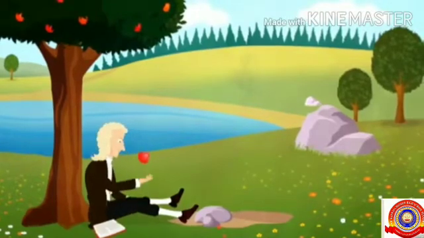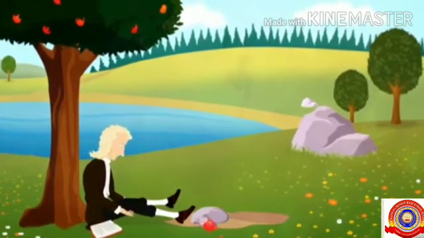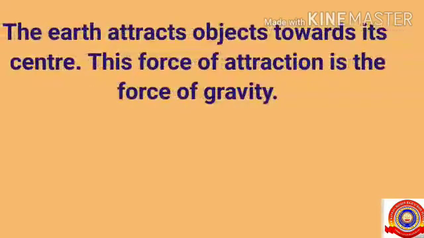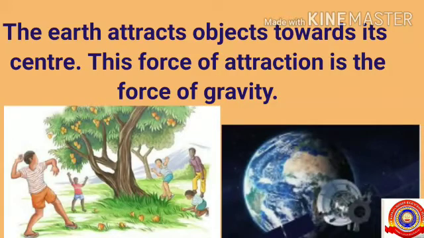So, let's start the chapter with the definition of force of gravity. The earth attracts objects towards its center. This force of attraction is the force of gravity. A mango falling down from a mango tree and artificial satellites revolving around the earth are some of the instances where the force of gravity is felt.